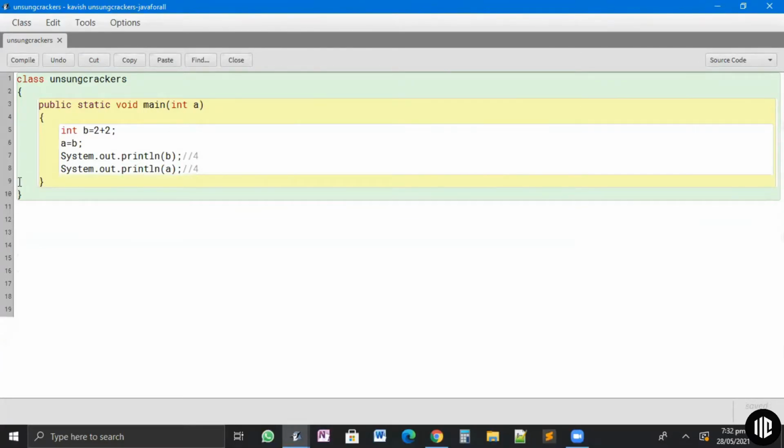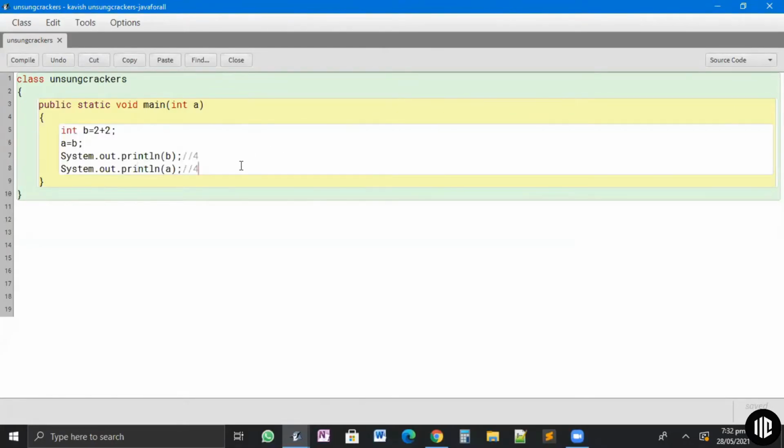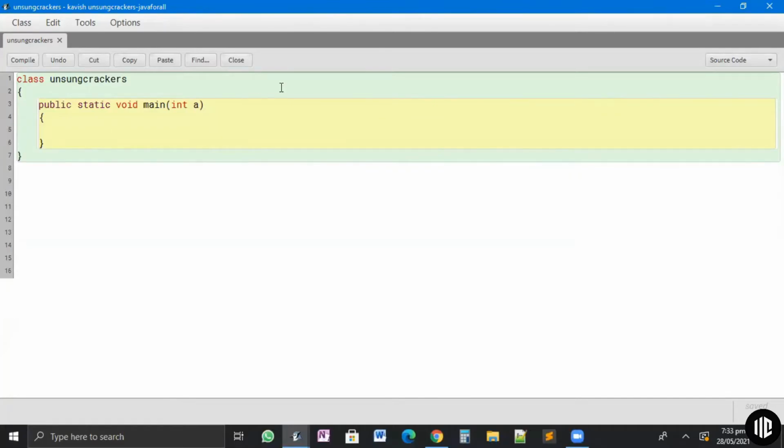This is just a simple printing application that we are using programming for. Similarly, there will be many different applications that we use programming for. You guys are not supposed to know this. It's fine. How did 4 come? I'll be explaining that.